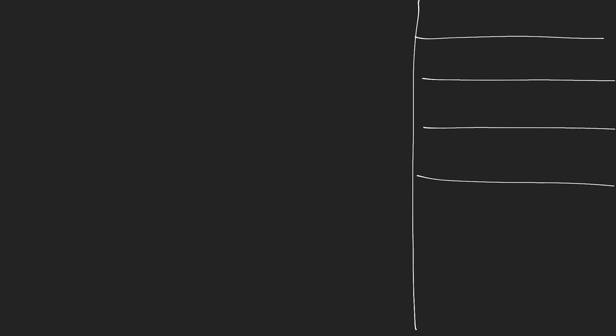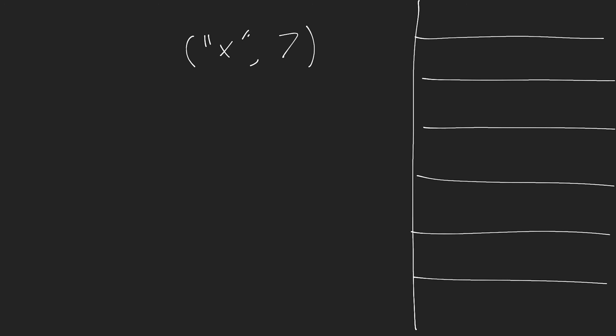Okay, so with this in mind, let's see how we could use something like hashing to improve the efficiency of different operations. So let's imagine that we have some array here on the right-hand side of our screen. And for some reason in my array, I want to store key value pairs. So almost something like a property associated with a value like we have in a JavaScript object. So maybe I want to store the key X, and I want that to be stored with the value 7. Okay, if that's the case, I can pick an arbitrary index inside of this array and store it in here. So maybe I store something like X and then 7. Okay, it doesn't really matter where I'm storing it.